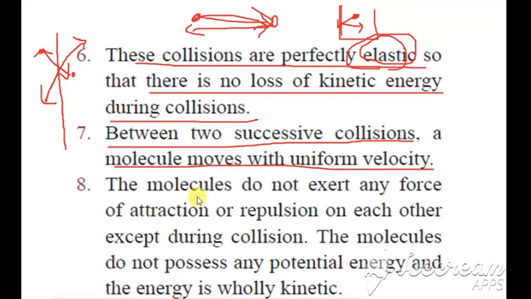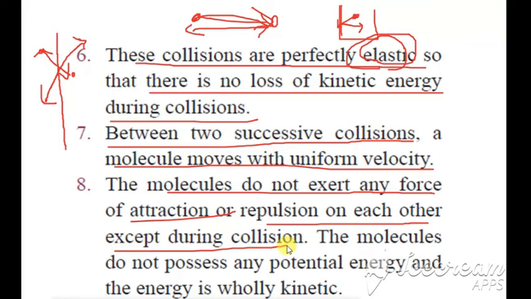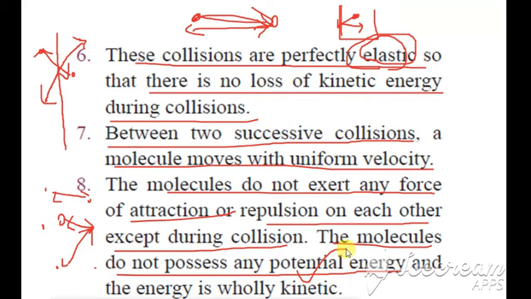Next point is the molecules do not exert any force of attraction or repulsion on each other except during collision. So except during collision time, the molecules will not exert any force on each other. So they will be just like this. So the molecules do not possess any potential energy, and it is wholly what? Kinetic. Because what is the second point we saw? The molecules are in continuous random motion. So since they keep moving, will they have any potential energy? It will not have any potential energy. It has only kinetic energy.